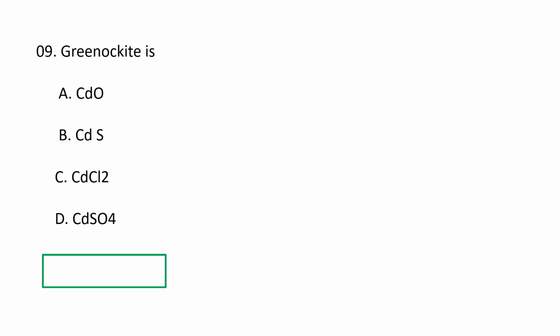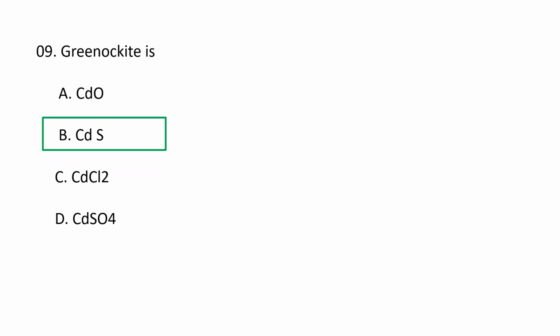Next question. What is greenockite? A. CdO, that is cadmium oxide, B. cadmium sulfide, C. cadmium chloride, and D. cadmium sulfate. So greenockite is cadmium sulfide. Greenockite is a bright yellow mineral which is formed by hydrothermal fluids, and it is also known as cadmium ochre. It was used as a yellow pigment prior to cadmium being recognized as a toxic element.